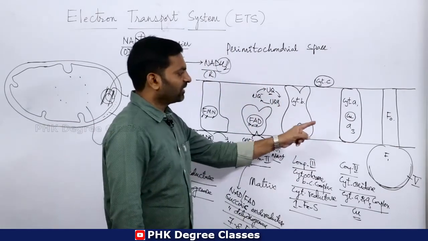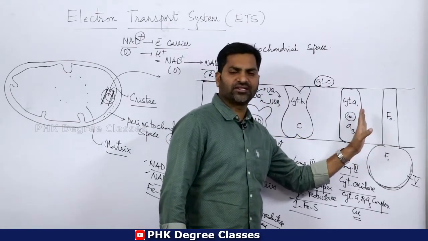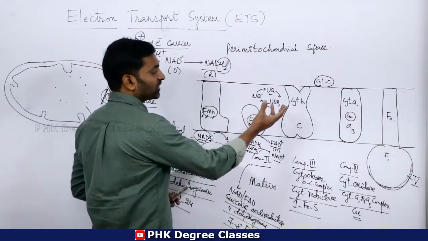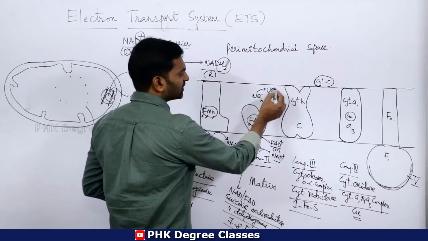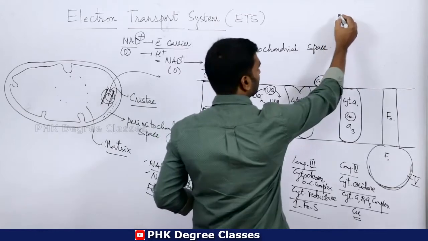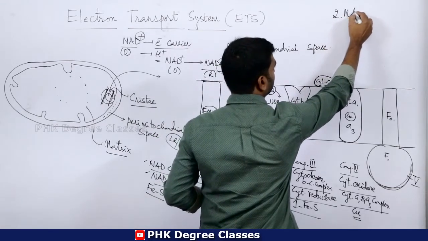Then complex 5, we will discuss in detail later, so leave complex 5. There are two mobile carriers. One is UQ, and the second one is cytochrome C. So two mobile carriers.